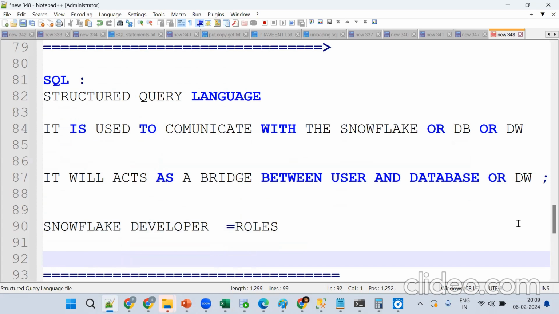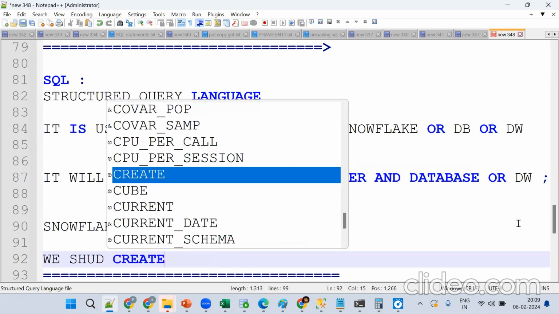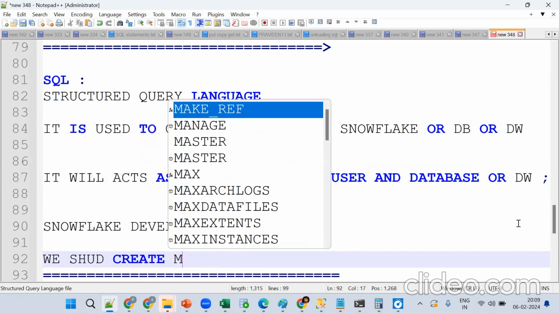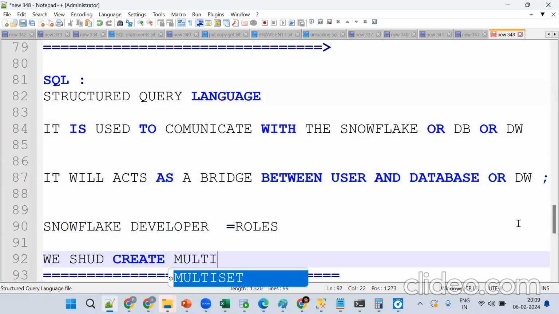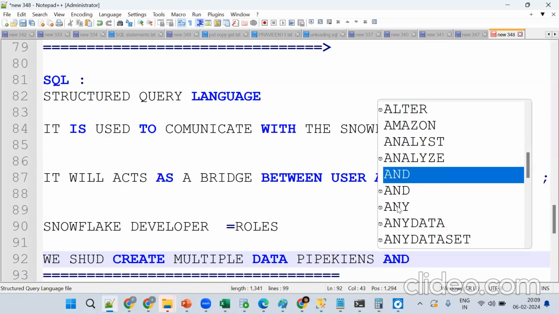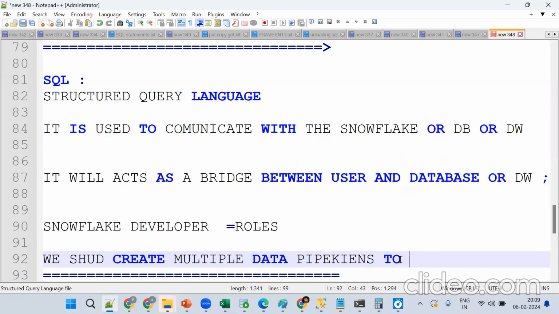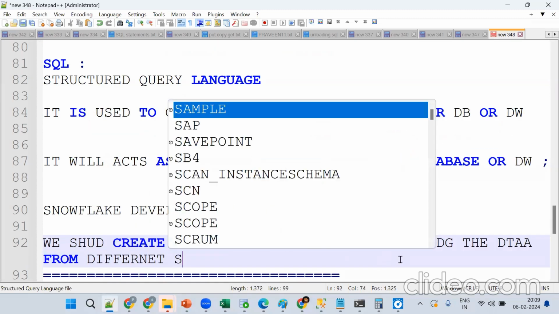As a Snowflake developer, we should create multiple data pipelines to bring the data from different sources.